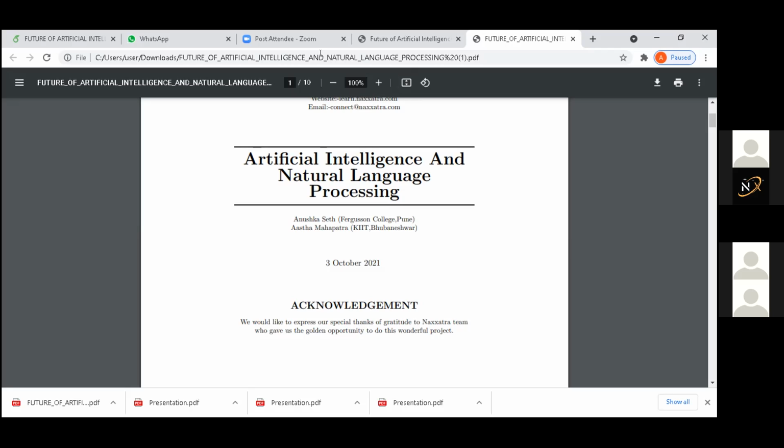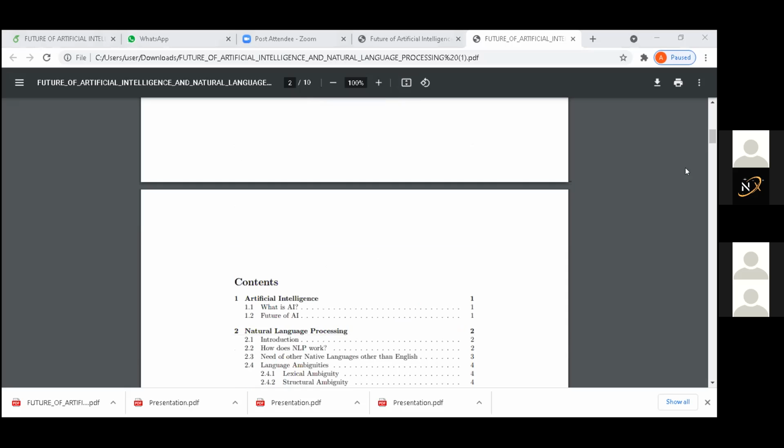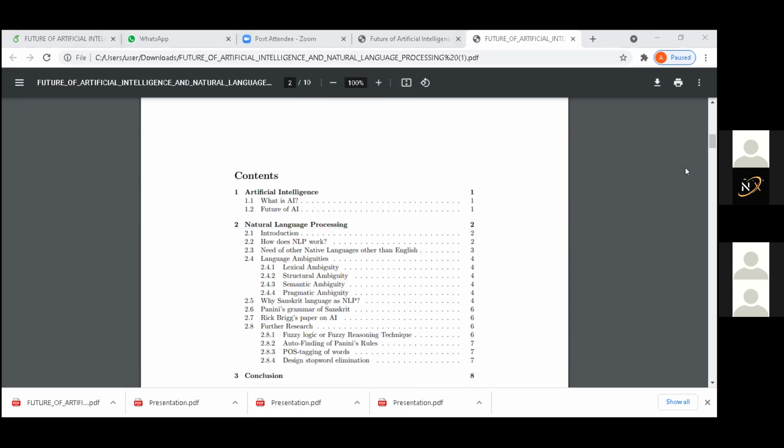And Anushka, do you want to go over some of the parts of the paper now, or maybe you can just scroll down? I'll just take a look at some of the pages. Yeah. You can just explain in general what you have on each page. Yeah.